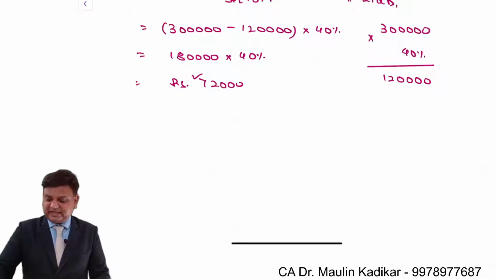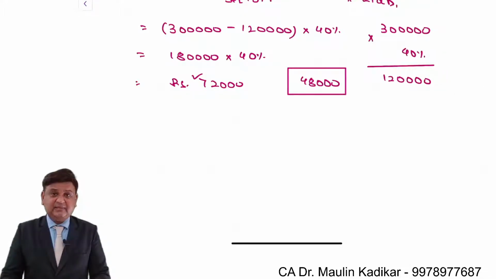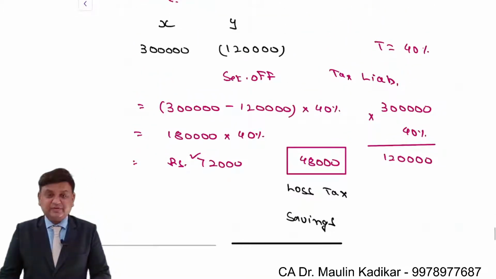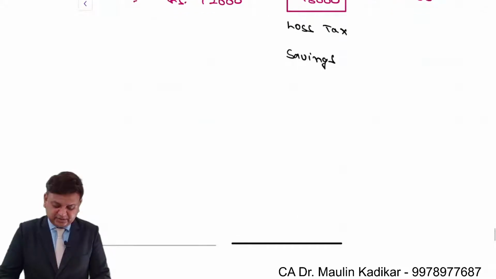In technical language, 120 minus 72, you get income tax savings of 48,000 due to the loss. And this is given a technical name as loss tax savings. That is an amount of 48,000, and it is equal to this 1,20,000 into 40%.